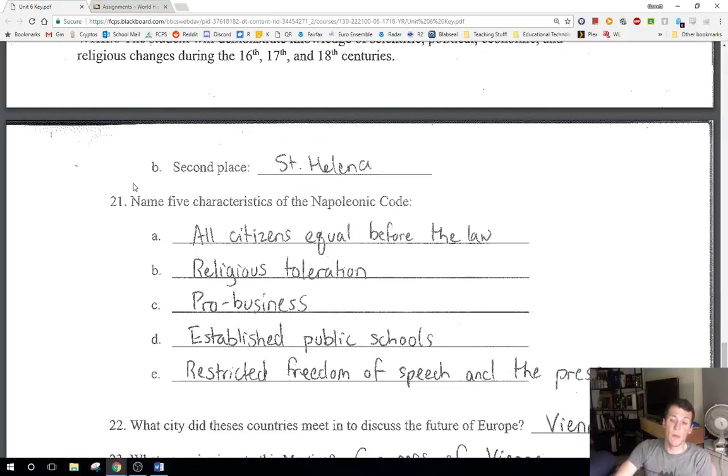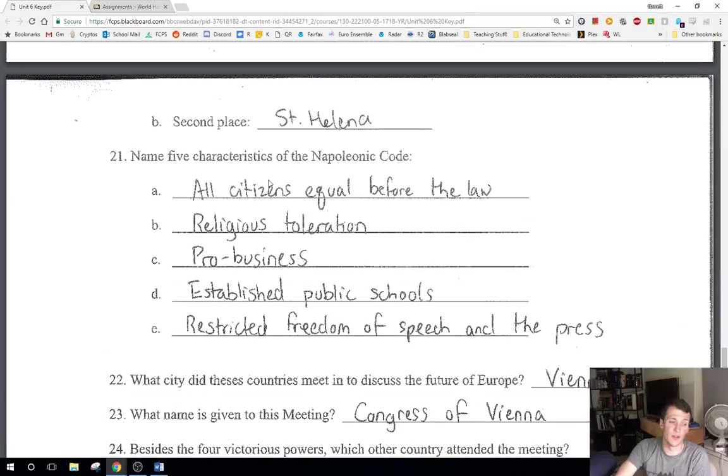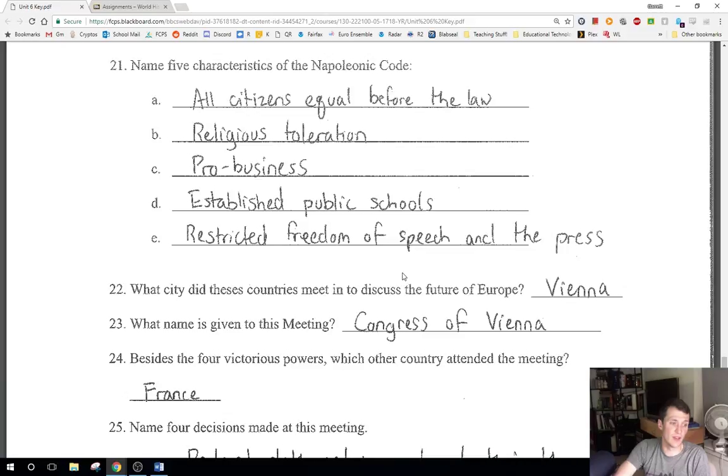Okay, so some of the lasting impact of Napoleon in general, right, is that you have these 5 major characteristics that we asked you to know, right? The big ones, these 5 big ones, are that all citizens are equal before the law, right? He's talking about religious toleration. He's pro-business, establishing of public schools. It restricted the freedom of speech in the press, which is kind of counter to what we have here in our country, right? So that's just interesting to think about.